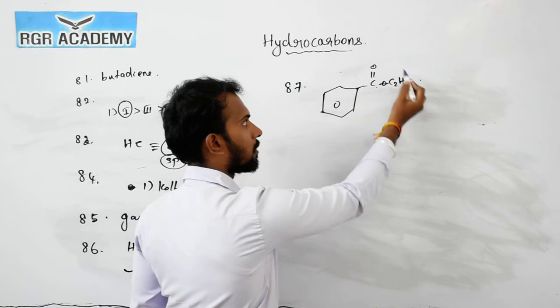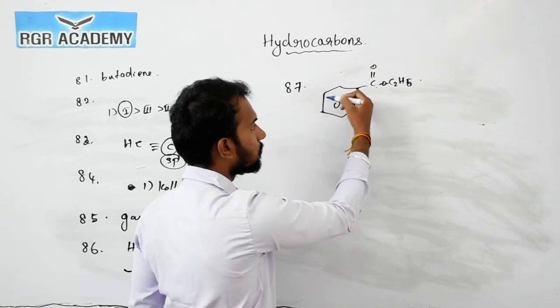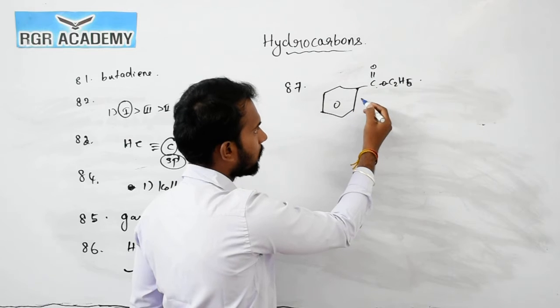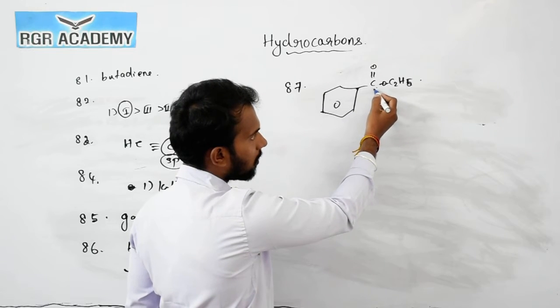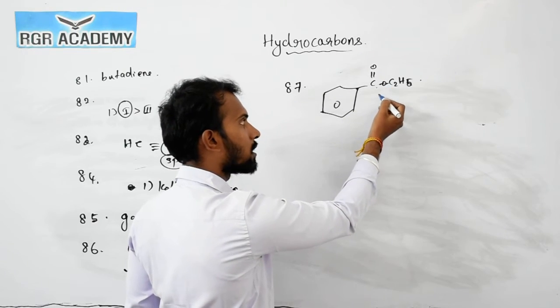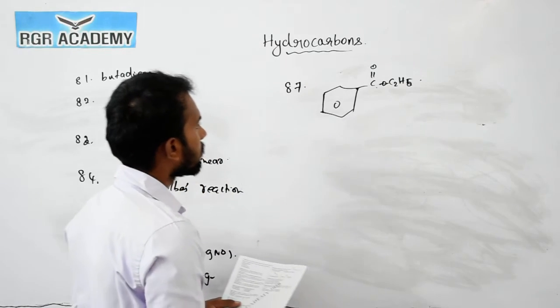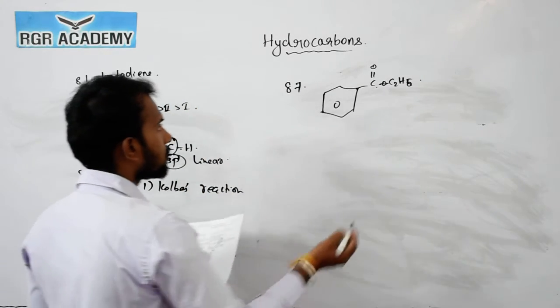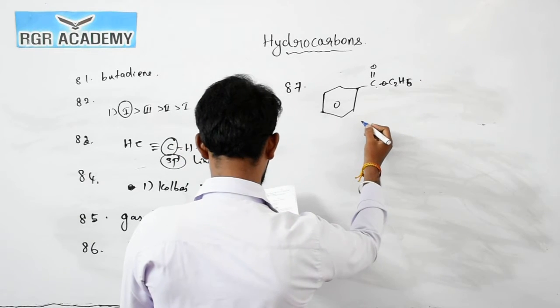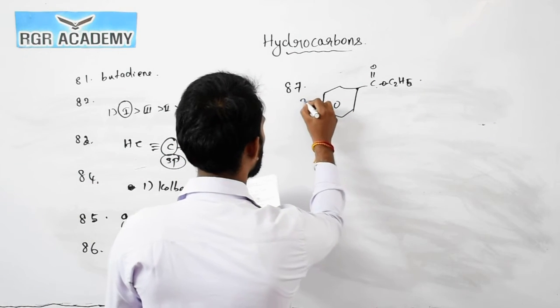There is no lone pair which shifts electrons to this benzene ring. If it is a minus M group, it is a meta-directing group. So in this case, option 2 is the right answer.